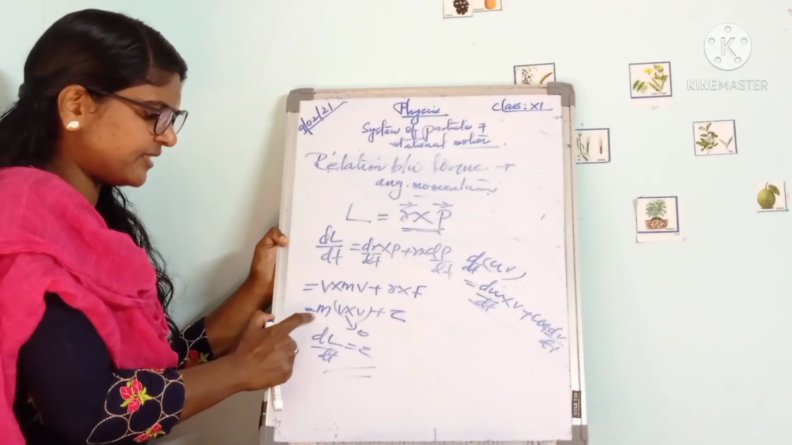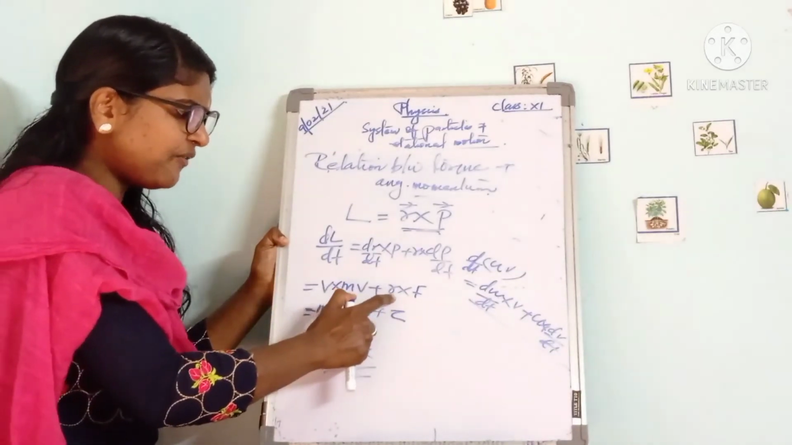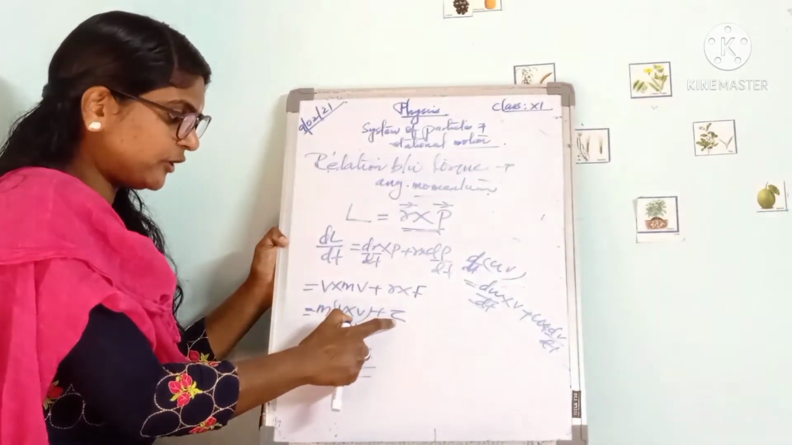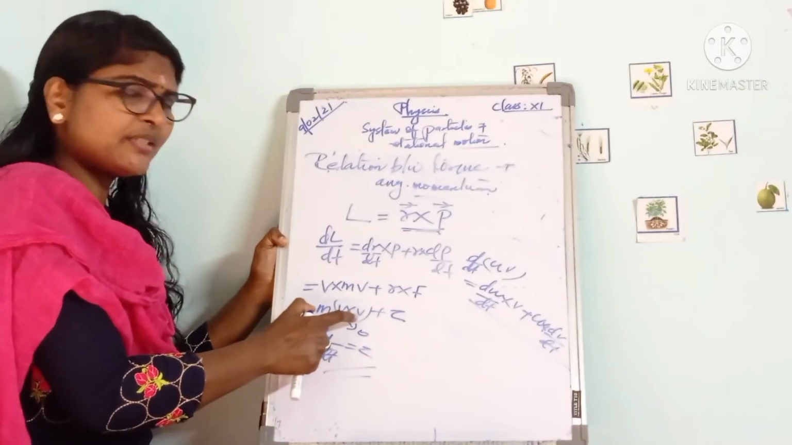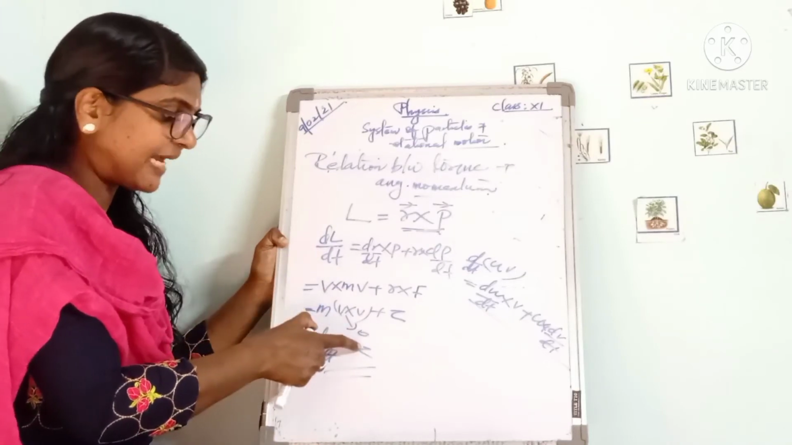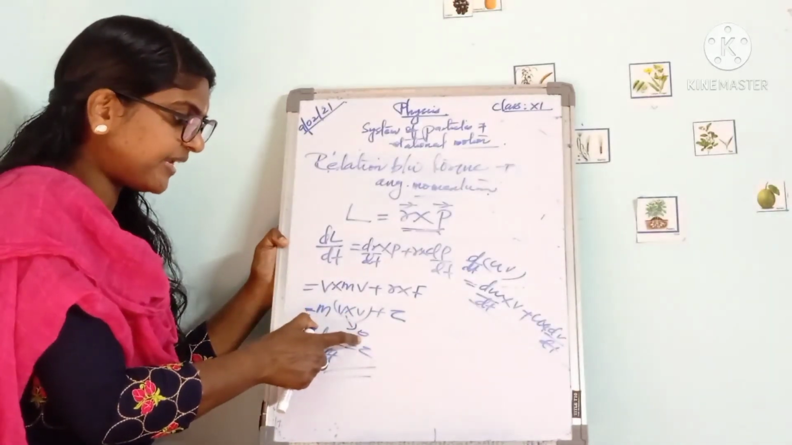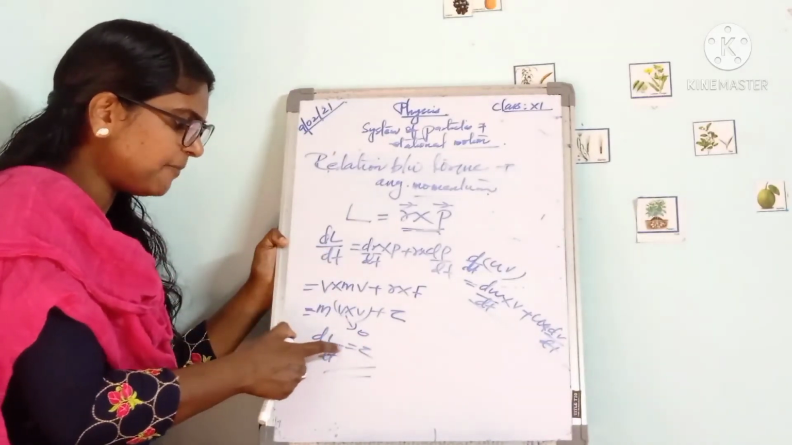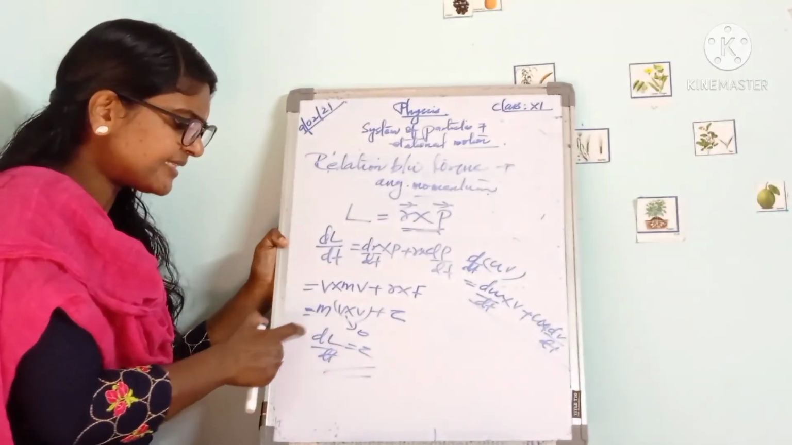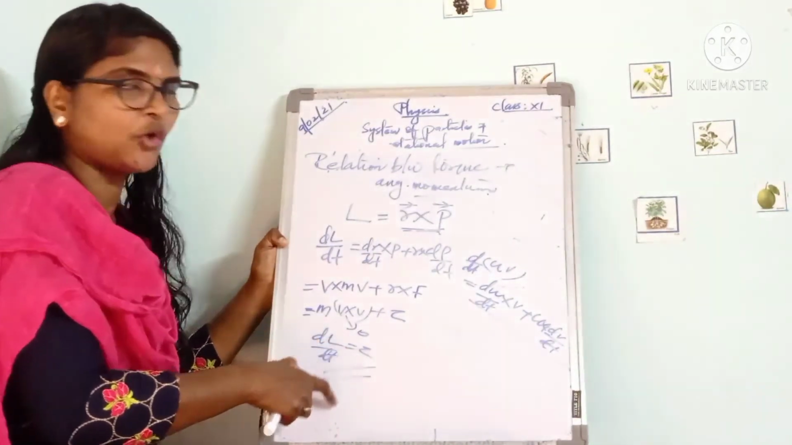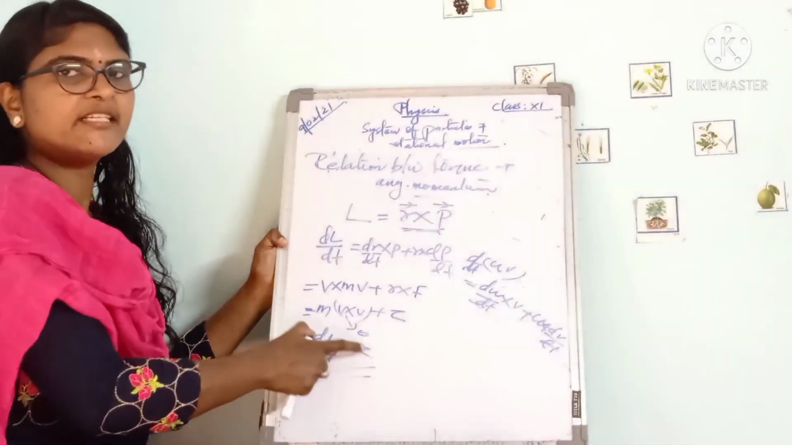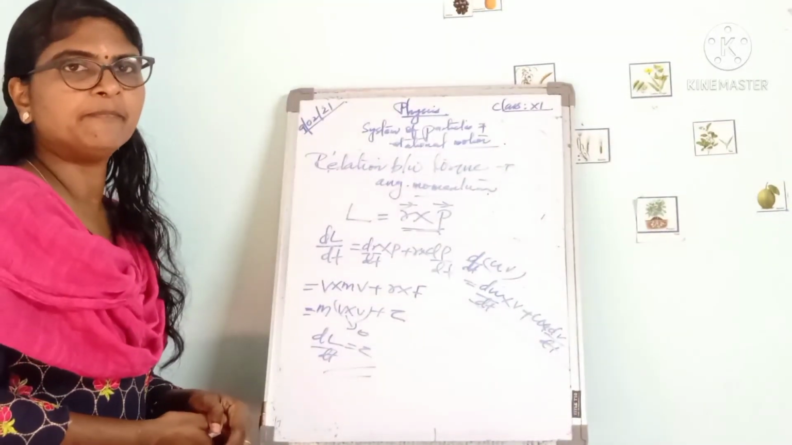Then m can be written first. So m into v cross v plus, you know what is r cross F? r cross F is actually torque. So we can write torque. And here v cross v, the cross product of the same quantity with itself, is actually 0. So we got dL by dt is equal to torque tau. That is the relation between angular momentum and torque: the rate of change of angular momentum is equal to the torque.